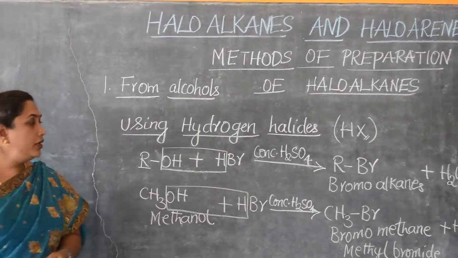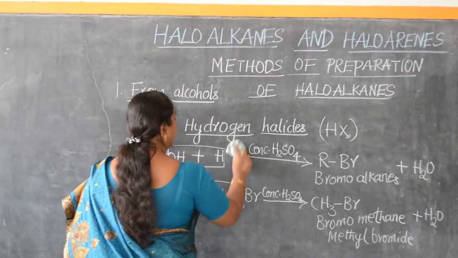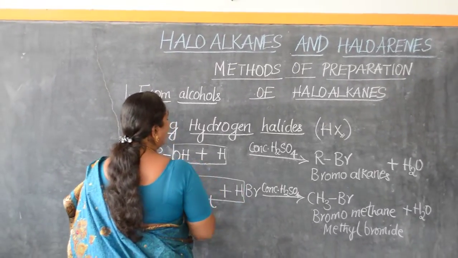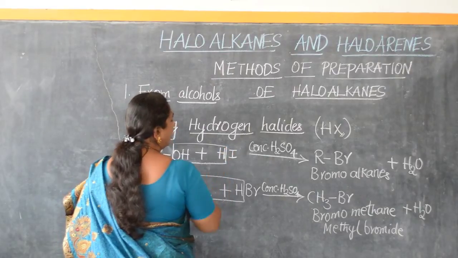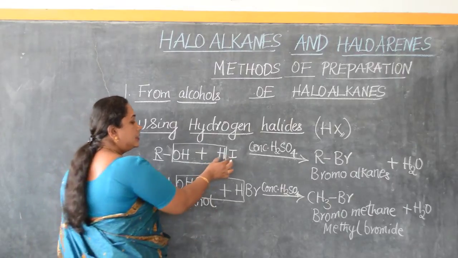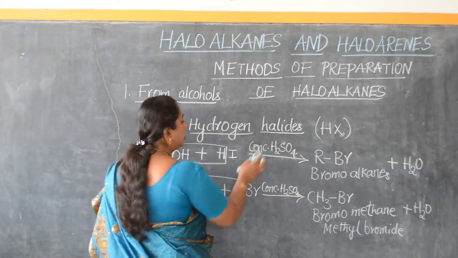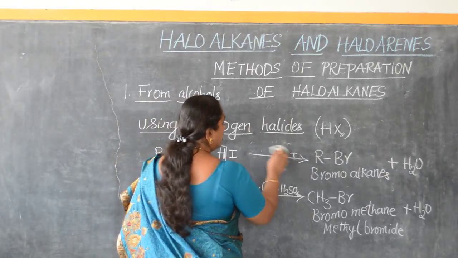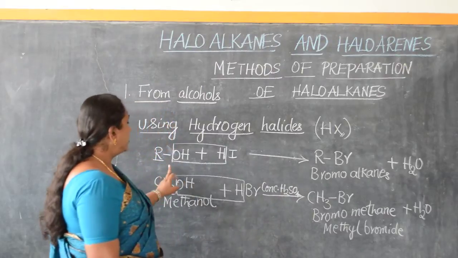Let us see how the reaction proceeds with hydroiodic acid. Now, instead of hydrobromic acid, I am considering hydroiodic acid, whose formula is HI. This hydroiodic acid is 57% concentrated. This actually does not require the usage of sulfuric acid.